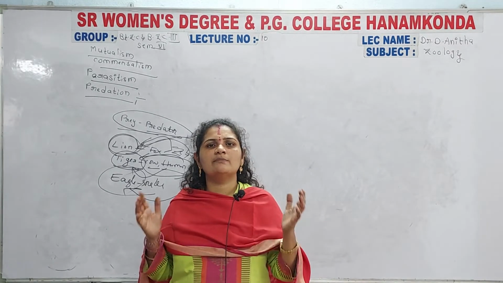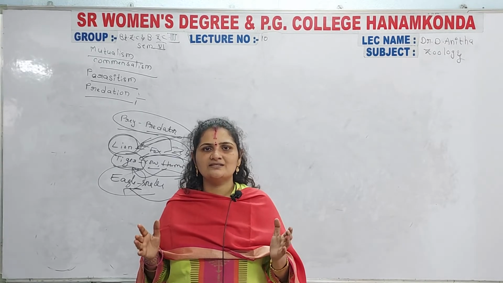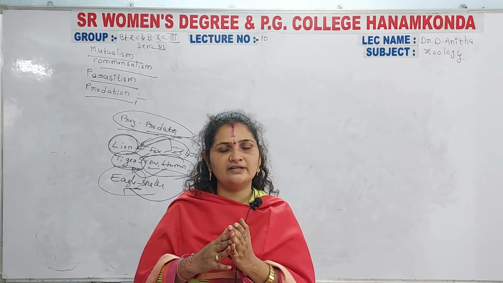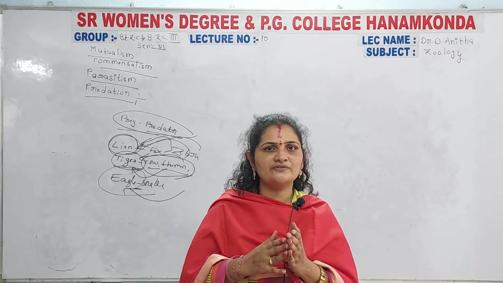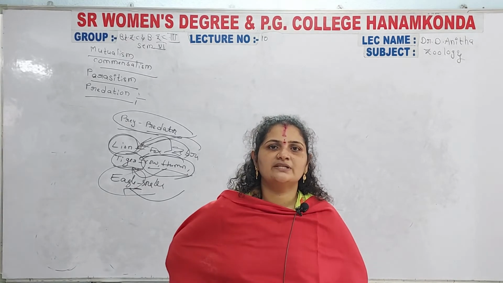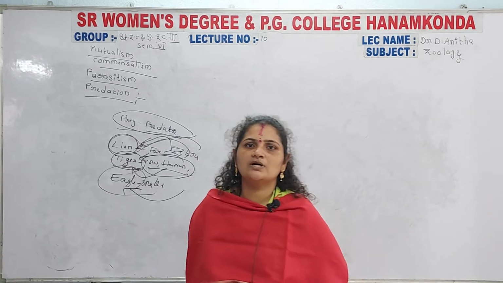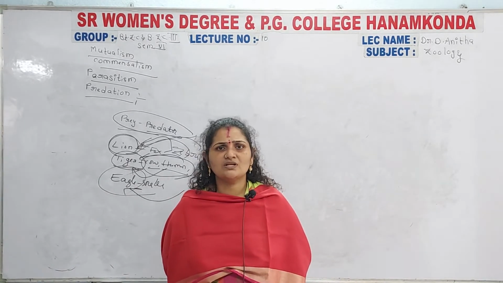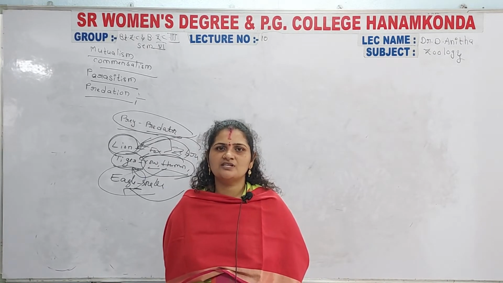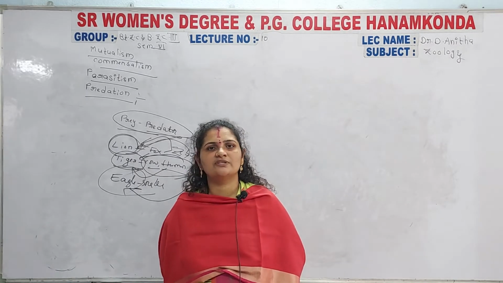These are mainly helpful for keeping the balance of an environment, for the survival of each and every organism in an ecosystem. Predation is one of the cruelties, but predation is also helpful for keeping the balance of the environment.